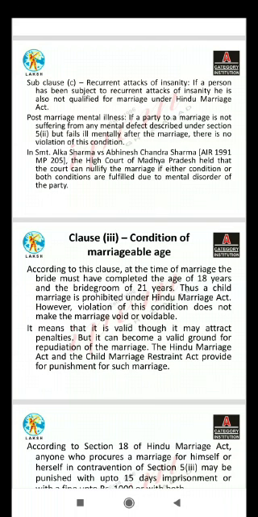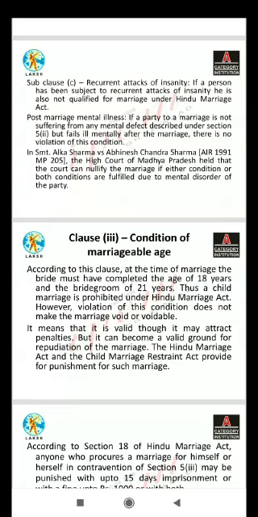According to section 18 of the Hindu Marriage Act, anyone who procures a marriage for himself or herself in contravention of this subclause may be punished with up to 15 days imprisonment or with a fine up to ₹1,000 or with both. Under the Prohibition of Child Marriage Act 2006, any person performing, conducting, directing or abetting a child marriage shall be punished with rigorous imprisonment up to 2 years and a fine of 1 lakh rupees.